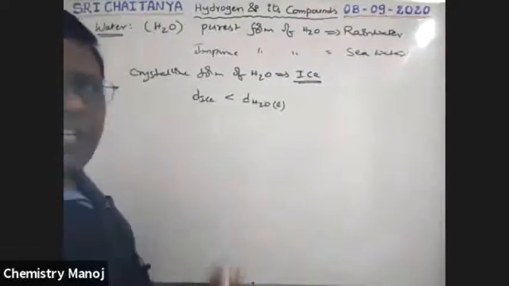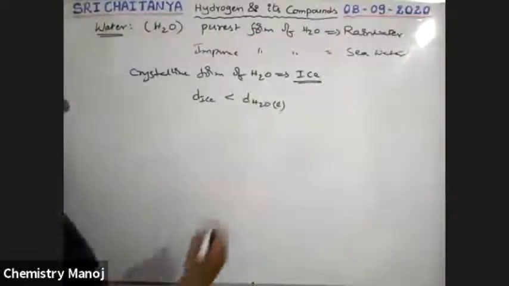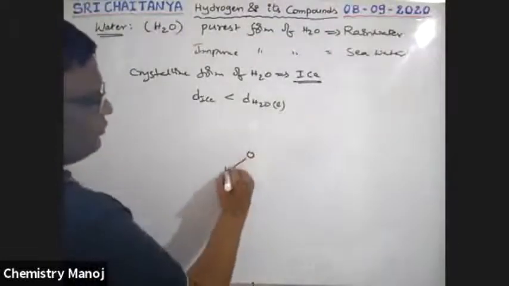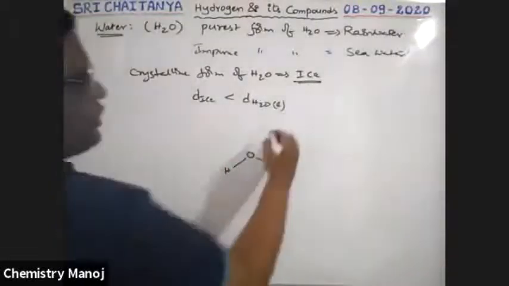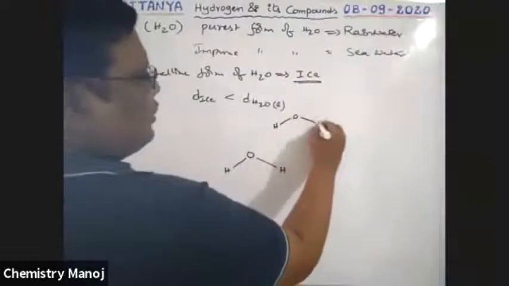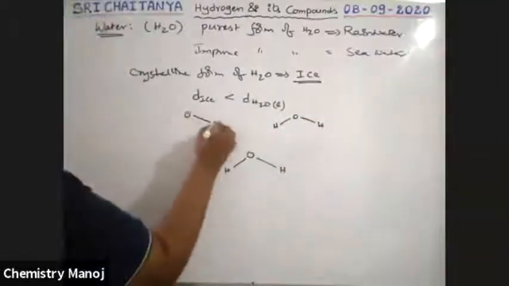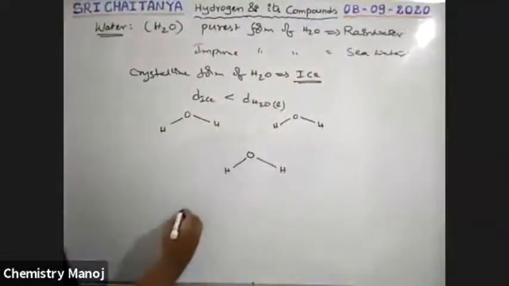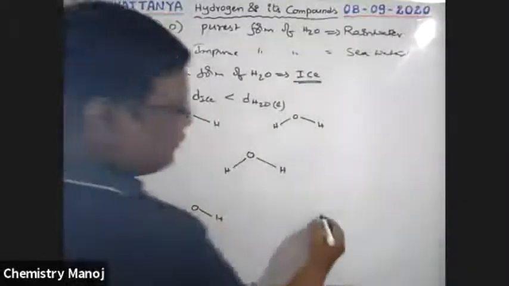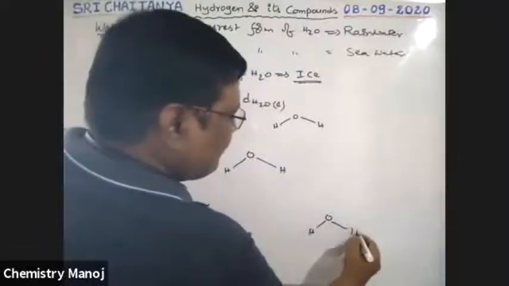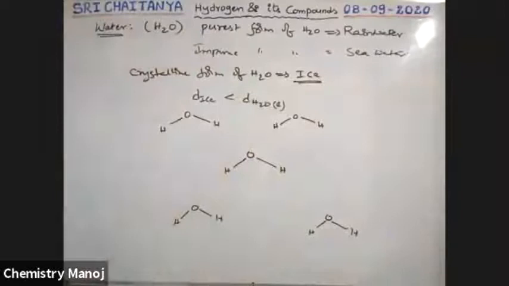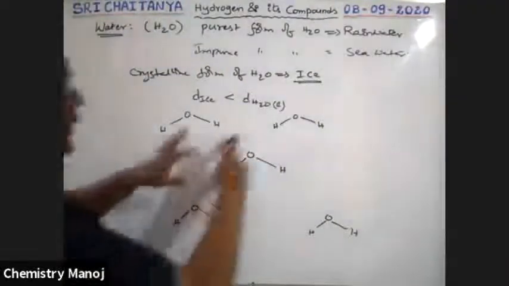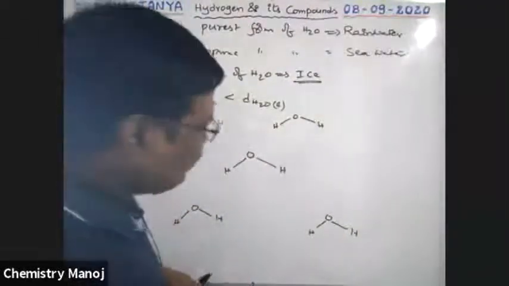See here, this is the structure of water. Let us take, this is a water molecule, boys. I am trying to draw the ice structure. This is a water molecule, this is a water molecule, this is also a water molecule, this is a water molecule. Okay, these are water molecules, boys. All these are covalent bonds.